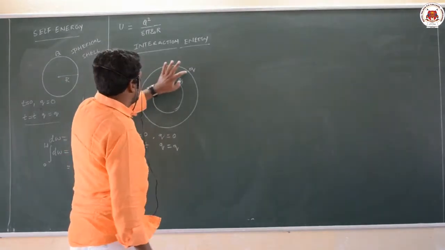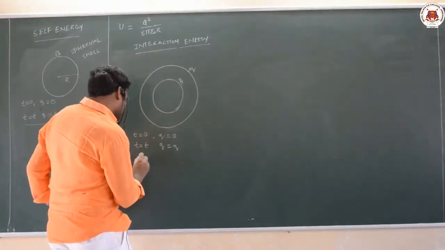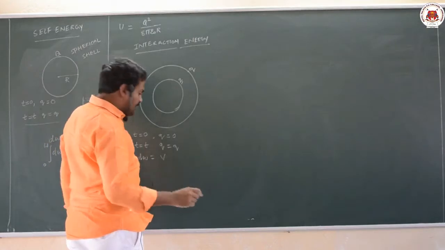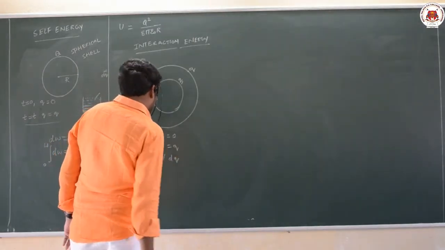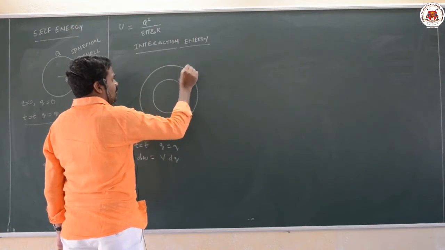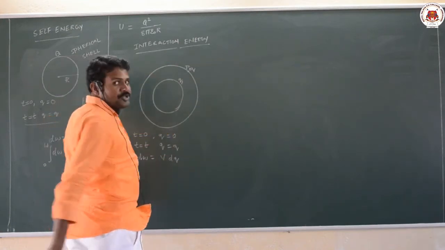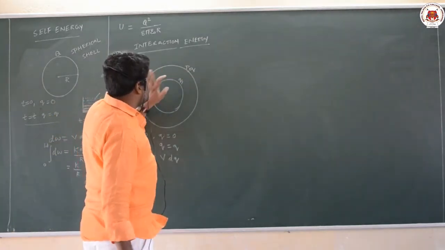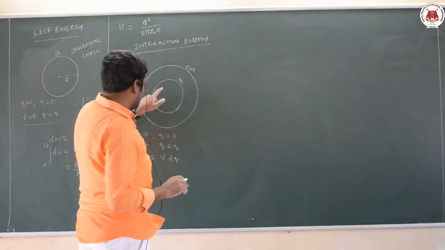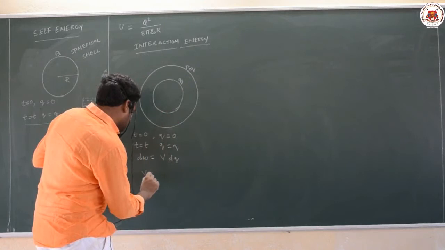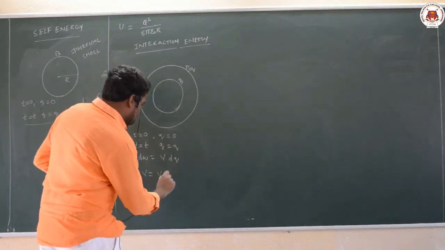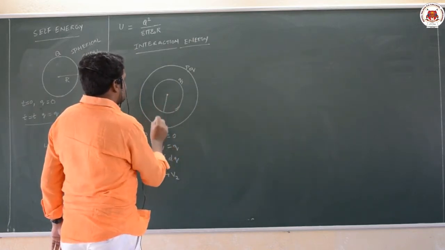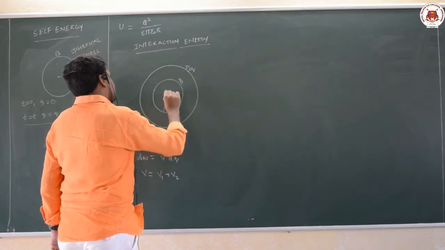Now let us calculate the work done here. Work done dW is equal to V dq, again the same process. Potential at this point P can be taken everywhere, as it is an equipotential surface. Potential at this point is due to two spheres, one having charge q1 and the other having charge q. So the potential here is equal to the potential due to the first sphere plus the potential due to the second sphere. I will take the radius of the first sphere as r1 and the radius of the second sphere as r2.